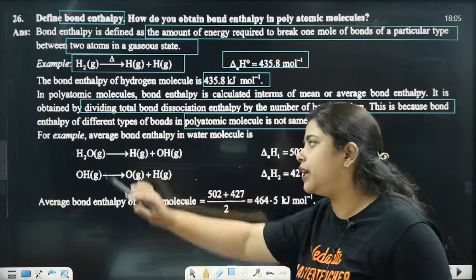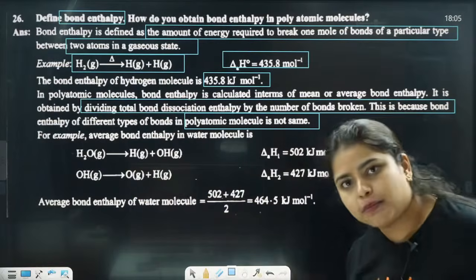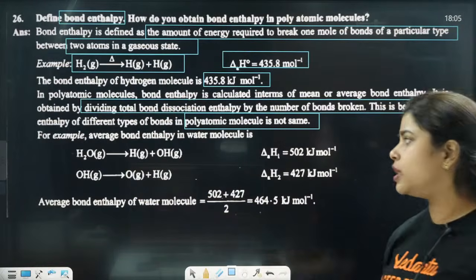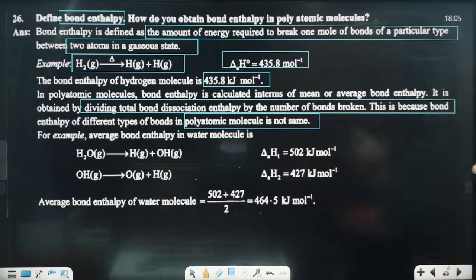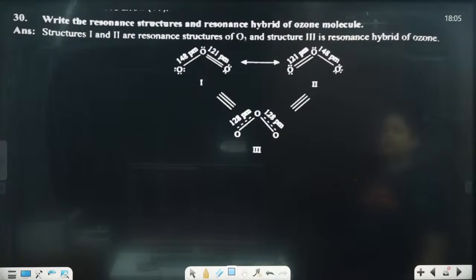Here we took H2 gas. Polyatomic means there is more than one atom, right? More than one atom, that is H2O. It will give us H and OH. Clear?